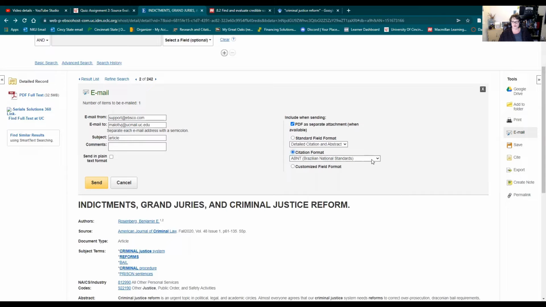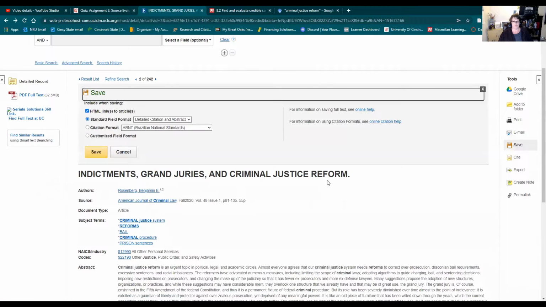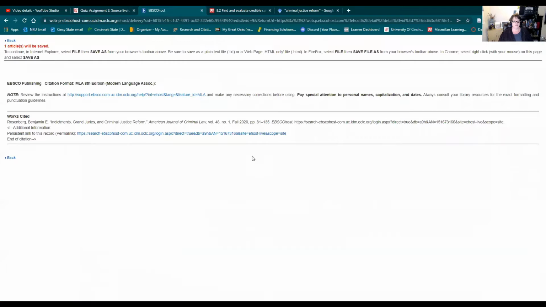So you can choose the citation format. You have to scroll down to MLA 8th and then send it to yourself. You can do that. Awesome. Or save it, what have you, right? It's going to prompt you to save. Again, you can choose your citation format, save, right?